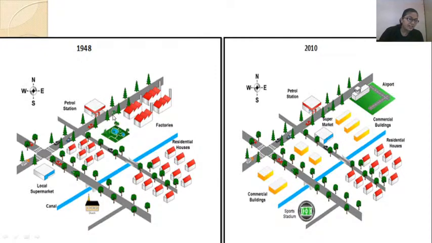Okay. Janvi Singh, factories converted to airport. Very good observation. Yes, commercial. Dipshika, commercial buildings, right? But what has changed to what? I don't want this one word answer, that is commercial building. I want the answer that instead of what, commercial building, means what was there in 1948 and what is there now in 2010.